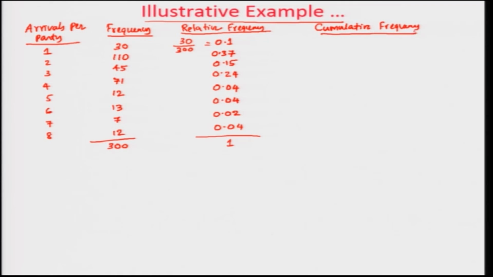Okay. So, this cumulative frequency, the first one will be 0.1, the next one will be 0.1 plus 0.37, which is 0.47, then 0.47 plus 0.15, which is 0.62, then 0.62 plus 0.24, which is 0.86. Then 0.86 plus 0.04 is 0.90, then 0.90 plus 0.04 is 0.94, then 0.94 plus 0.02 is 0.96, then 0.96 plus 0.04 is 1.00.